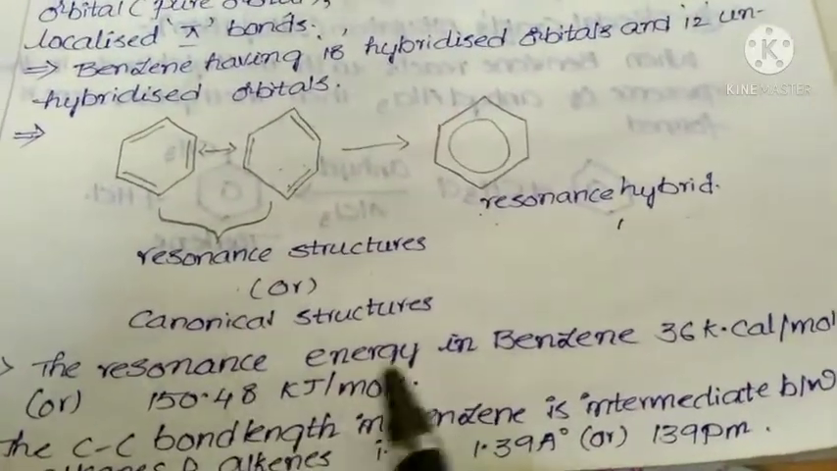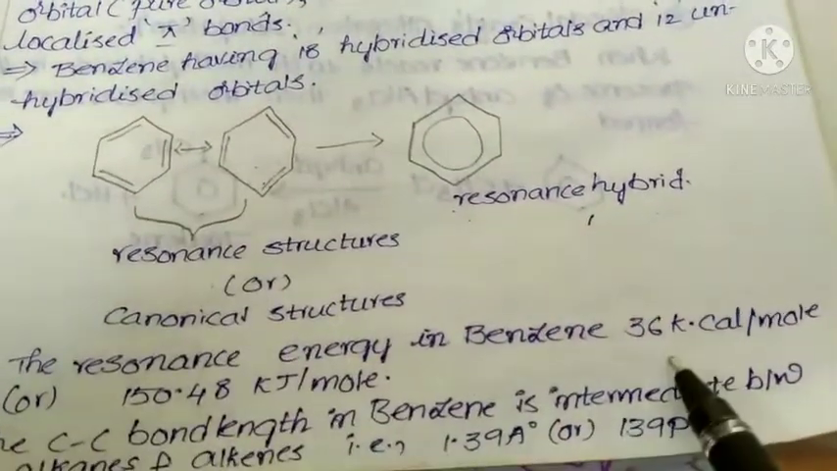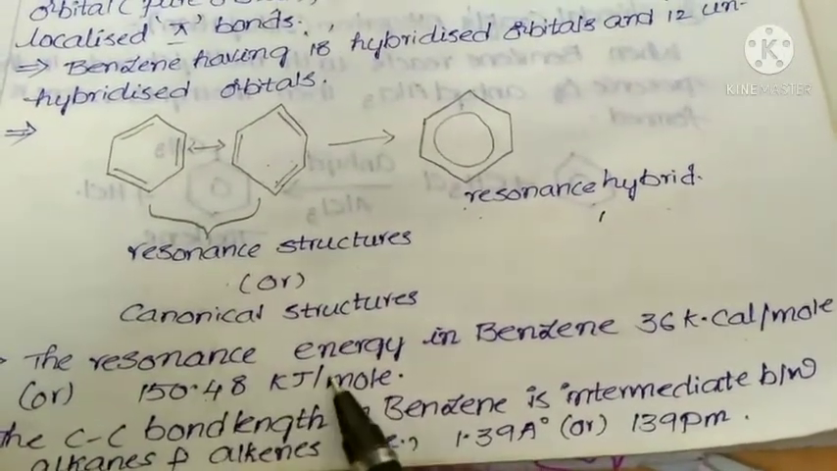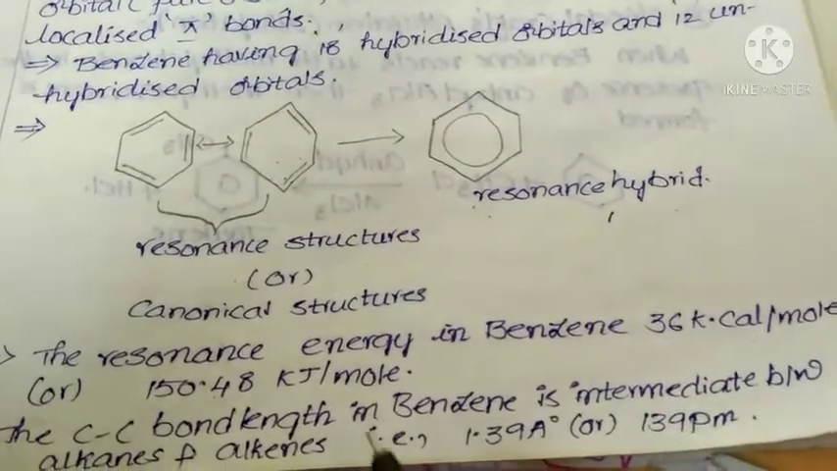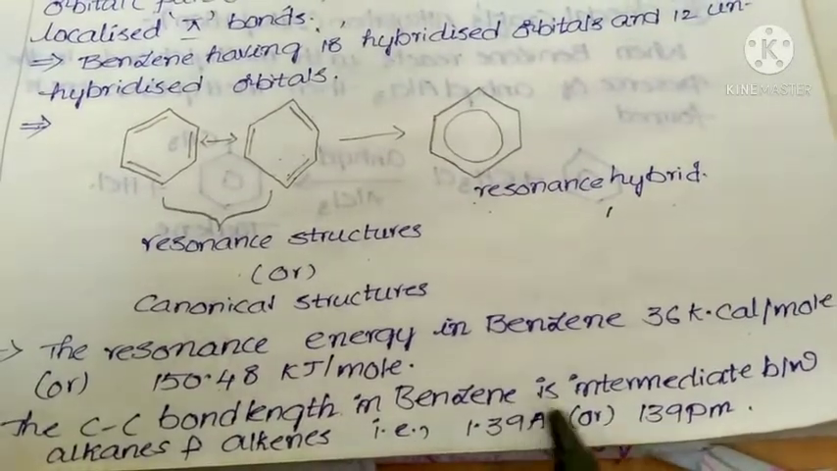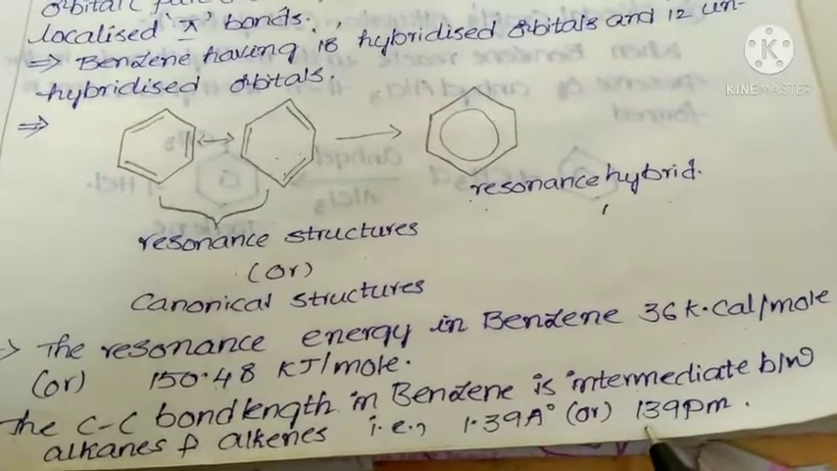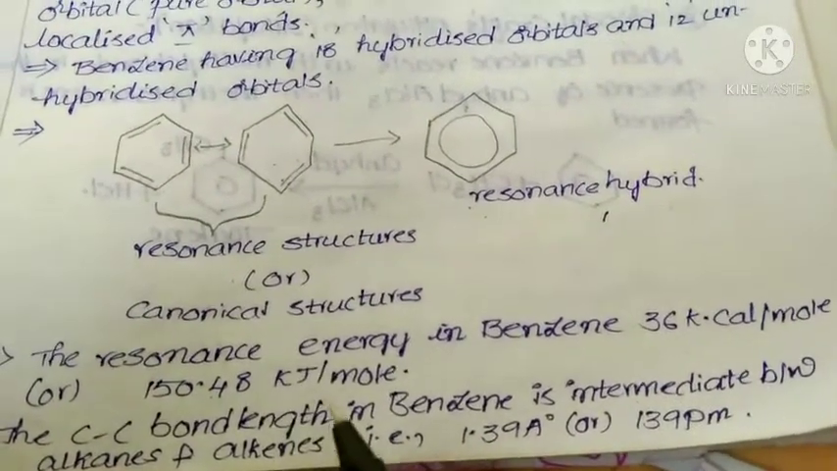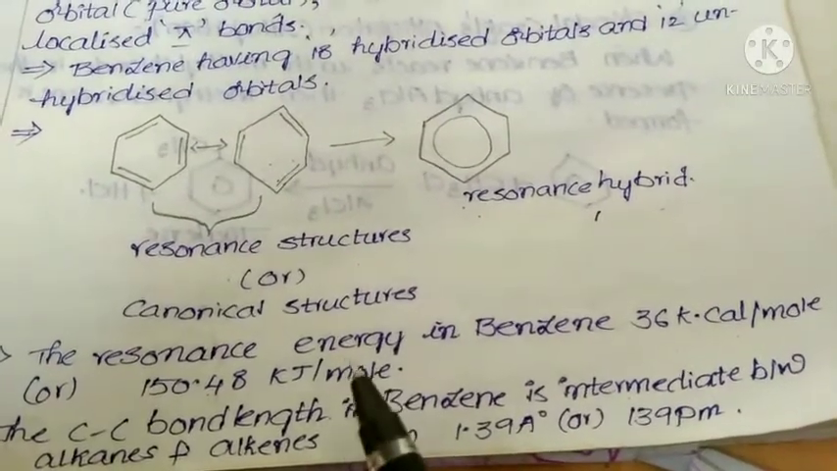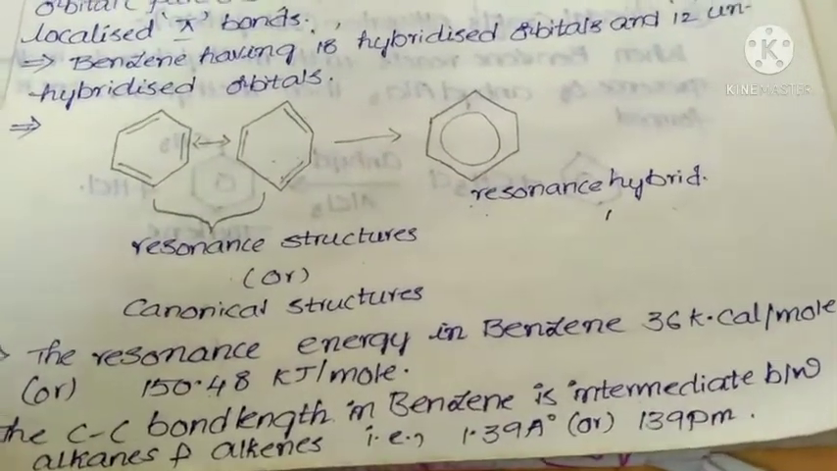Next, the resonance energy, that means what? The resonance energy of benzene is 36 kilocalories per mole, or 150.48 kilojoules per mole. That is the resonance energy. Next, the CC bond length in benzene is intermediate between alkanes and alkenes, that is 1.39 angstroms or 139 picometers. In case of alkanes, 1.54 angstroms. In case of alkenes, 1.34 angstroms. But this value lies between alkanes and alkenes. That is the meaning of that point.